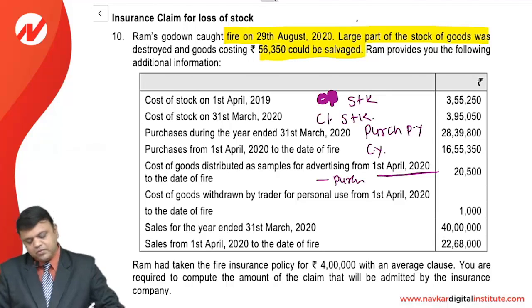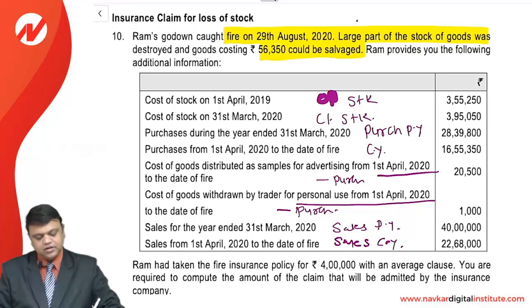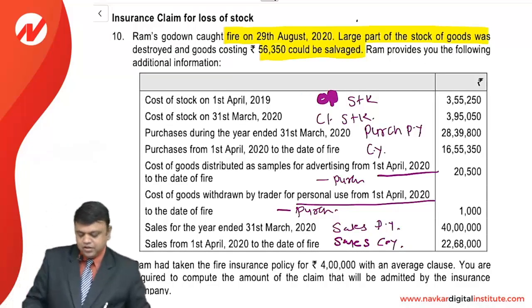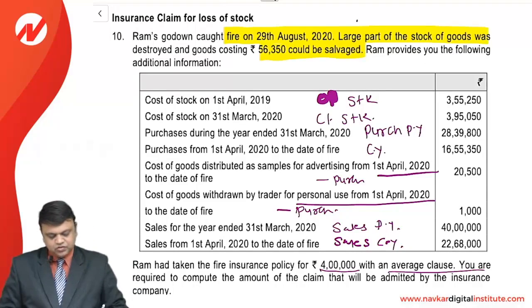Cost of goods withdrawn by the trader for personal use, the same way friends, it is also to be deducted from the purchase. Sales for the year ended 31st March 20, that is the sales of the previous year. And sales from 1st April 20 to the date of fire, we will consider as the current year. Ram had taken the insurance policy for 4 lakh with an average clause. You are required to compute the amount of claim that will be admitted by the insurance company.